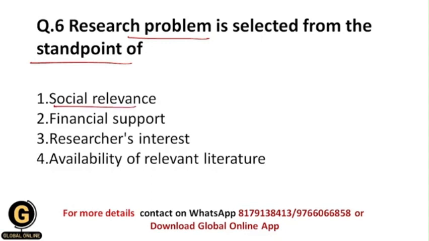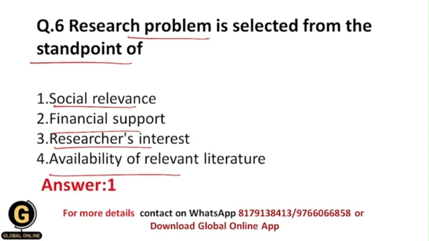So through the standpoint of the problems in society, we should select the research problem, or through financial support, or through the researchers' interest, or availability of relevant literature. So students, the correct answer to this question should be 1, because we do research to solve the problems which are there in the society.